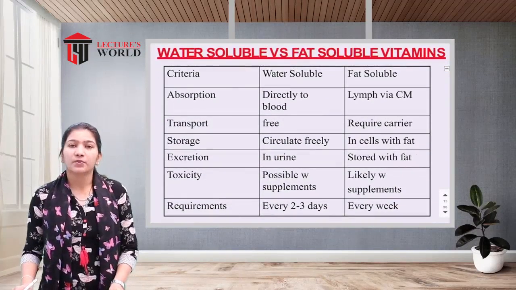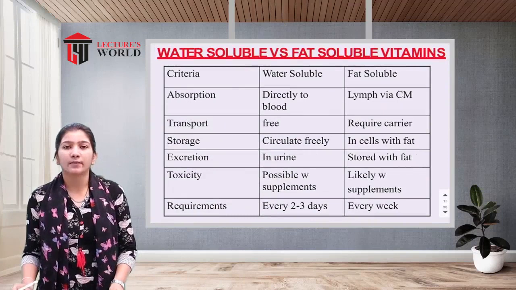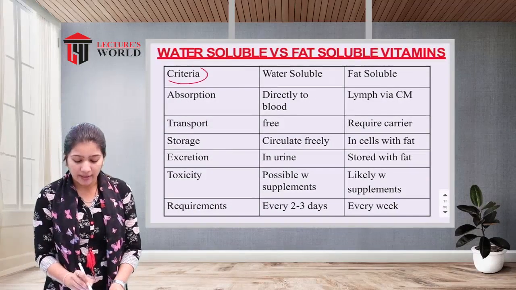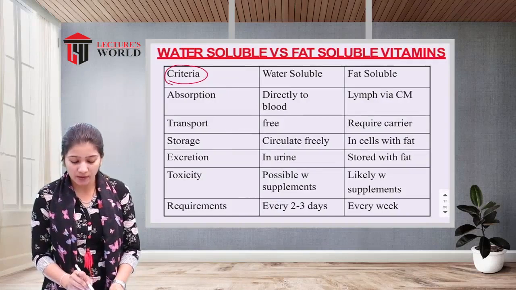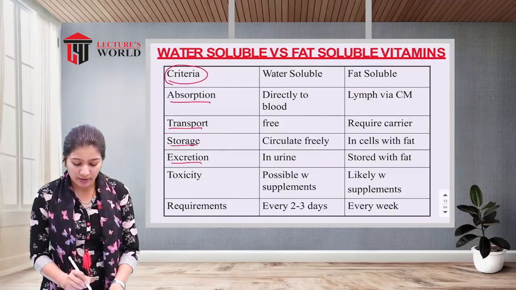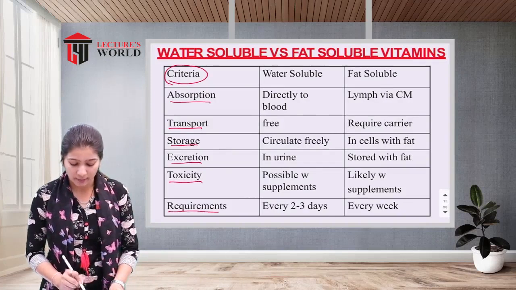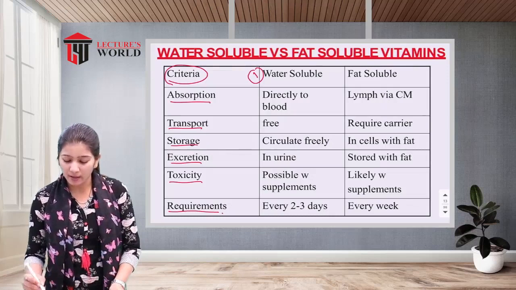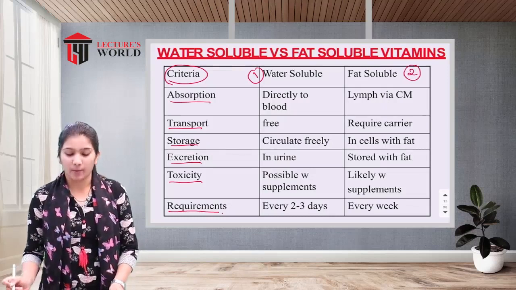Next, here is the difference between the water soluble and the fat soluble vitamins. So here they have given the criteria of the differentiation. First is the absorption, transportation, storage, excretion, toxicity, and the requirement. And here is the first one, water soluble vitamins and the fat soluble vitamins.